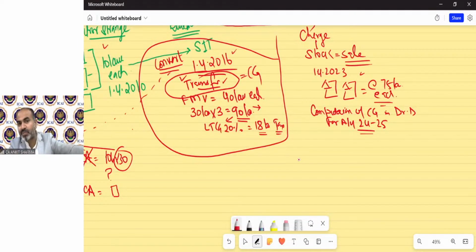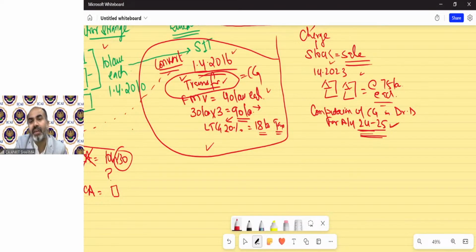The capital gain is applicable in the year 2016, but because you cannot pay the amount in this year, we are just waiting. We are waiting for the time when you will get the actual money, then we will charge the tax. But all the provisions will be applicable as per this year. So once you write down the year 2024-25, let me tell you a trick to solve these kinds of questions. You should write the year